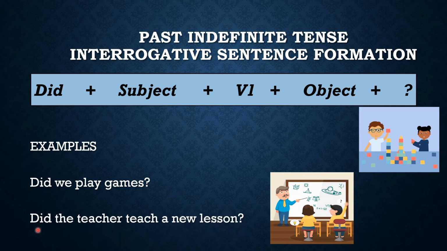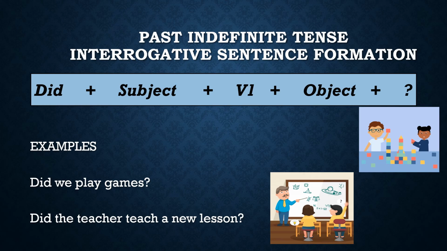Look at the second example. Did the teacher teach a new lesson? You see that did is taken out in the start of the sentence. Then the teacher here is the subject. Teach is the first form of the verb. Then I have put the object and obviously the question mark. I hope that now you are able to write the correct affirmative, negative, and interrogative sentences of past indefinite tense.